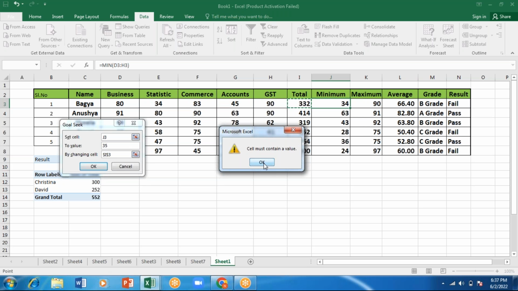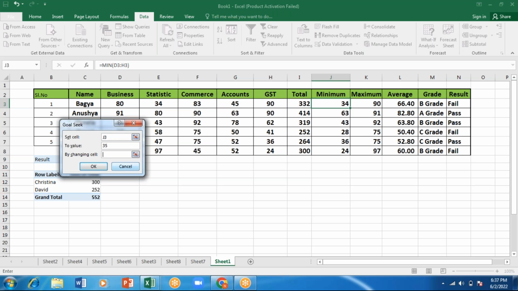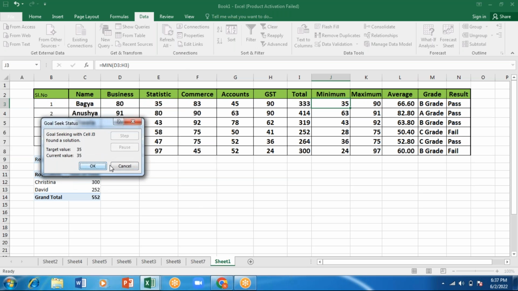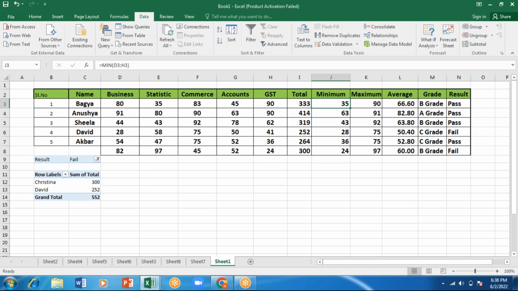Cell must contain a value. So instead of this, I'll select this subject itself. I'll click on OK. Now see, this has become 35 and this has become 35, and the result is also passed. So in case you want to make changes like this, you can use this what-if analysis. What happens if I change the information?